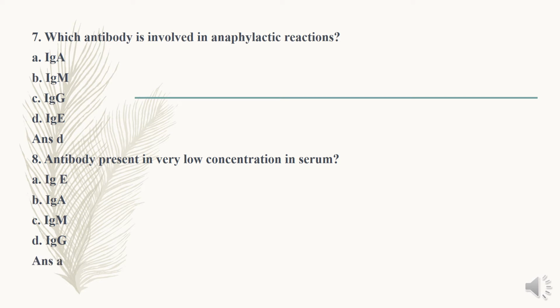Eighth question, the antibody present in very low concentration in serum. In serum, various antibodies are available like IgG, IgM, IgA, and IgD. The antibody with the least concentration in serum is option A, IgE. IgE is present in very low concentration in serum.